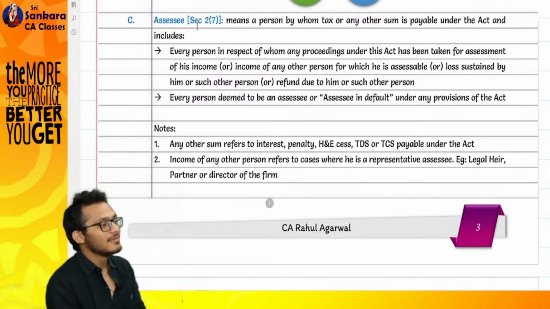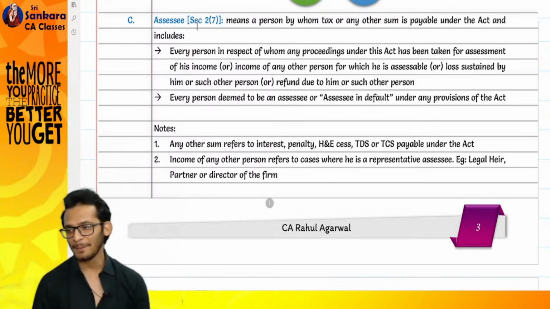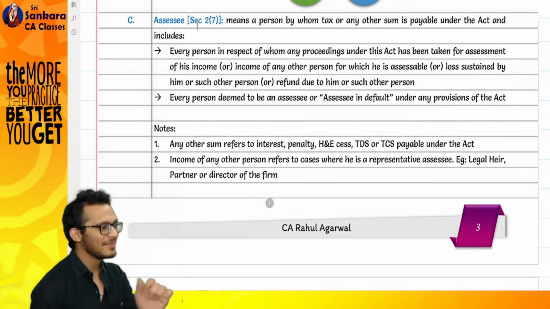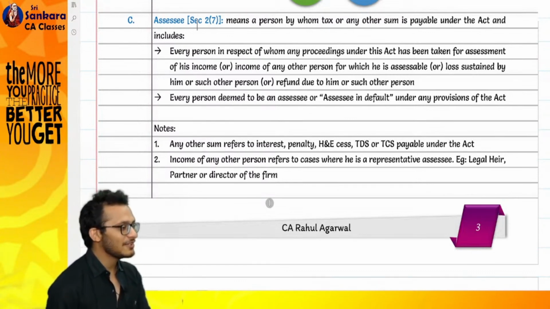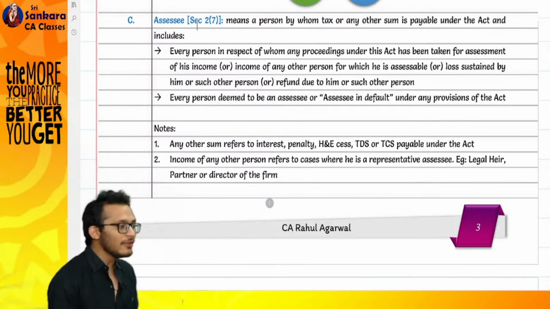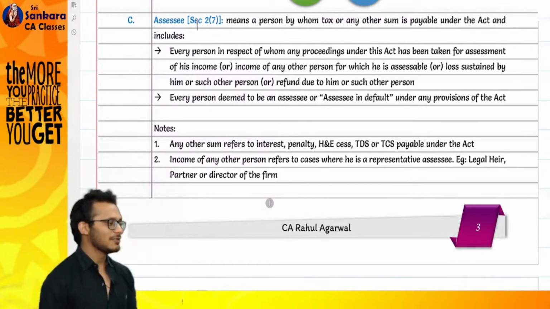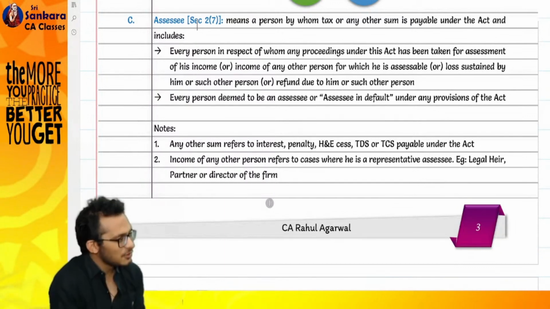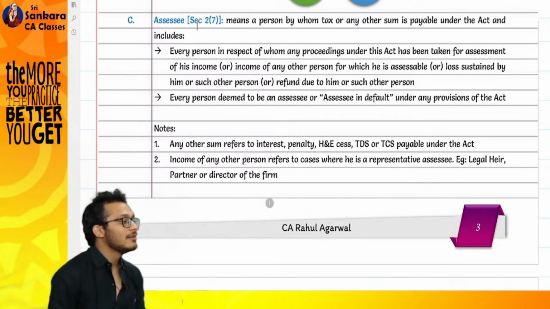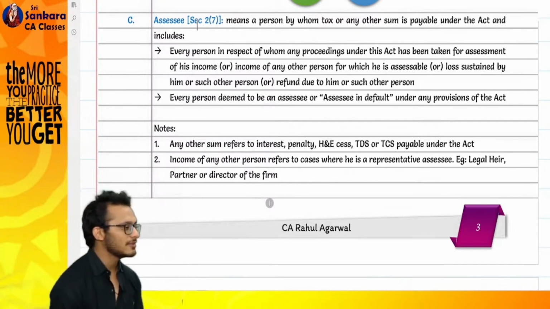Next year I showed my income statement is a 5 lakh loss. My income statement shows a 5 lakh loss. He's saying, Rahul, you earned 50 crores this year. I'm like, yes. Where is the tax? I will not give. I will show a 5 lakh loss. Where are you, my assessing officer? You asked me for tax, I did not give. You asked me for income, I did not have. You asked me for other fees, I do not have. What do I have? I have a loss. Be my assessing officer.